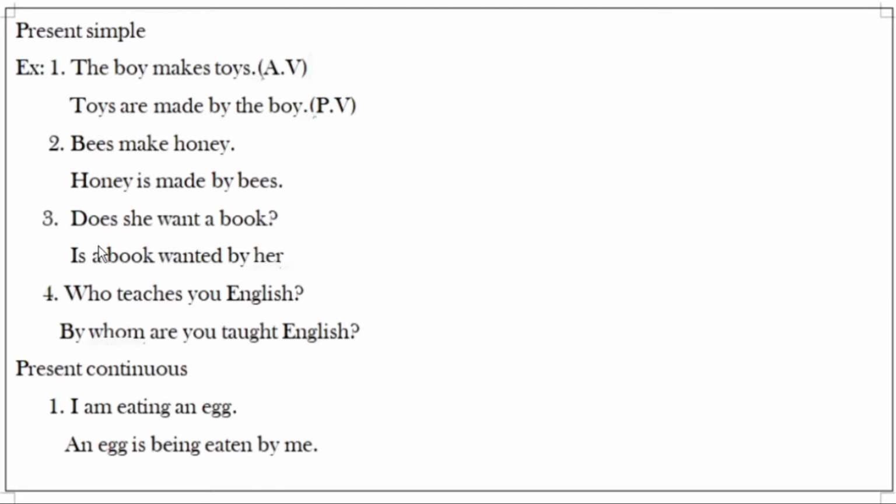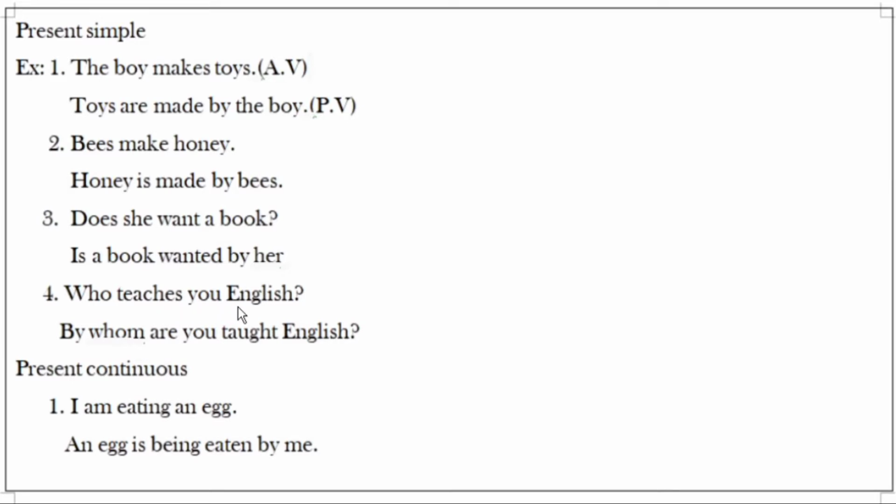I already said it in a previous video. So, is. What is the object here? A book. For this verb, what is verb 3? Wanted by her. Is a book wanted by her? I forgot the question mark here. So, is a book wanted by her? It is interrogative passive voice. So, I think you understood it.